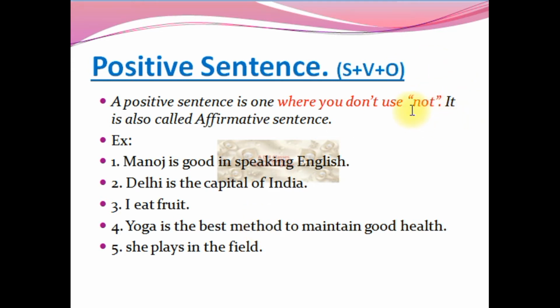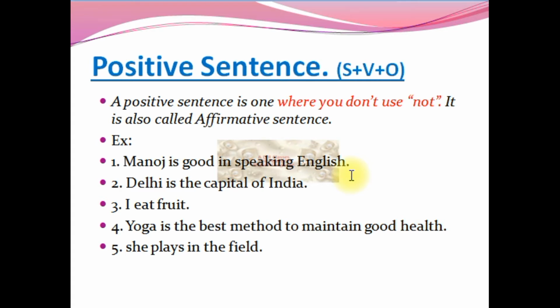The sentence should be simple and should not have the word not, and the format should be subject plus verb plus object. What is a sentence? A sentence is a group of words arranged in an order. So it's a group of words, obviously, arranged in an order. Manoj is the subject. Is is the verb. Good in speaking English is the object. English is however the object here. So this is arranged in the subject verb object pattern.